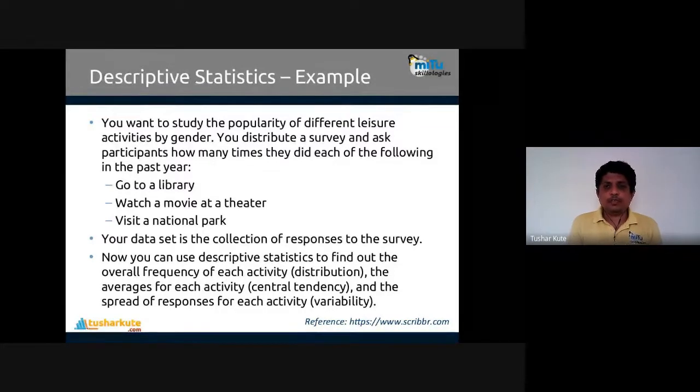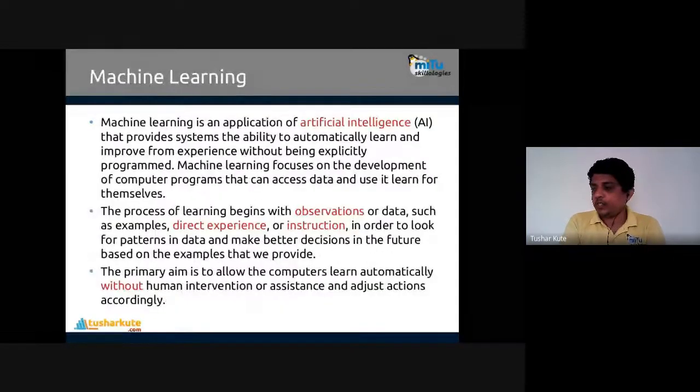Standard deviation means the average deviation from the mean. Average deviation from the mean is called standard deviation, which you can also find. You can identify how much variability is present inside. That is, the spread of the data can be found. So this is what descriptive statistics will help you to find answers to.